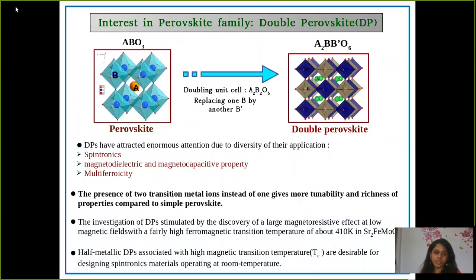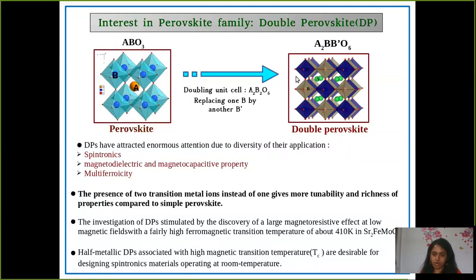As we all know, perovskite has the formula ABO3, where A is generally a rare earth or alkaline earth element, B is a transition metal, and the ideal structure is shown here, where B forms BO6 octahedra and the A cation sits in the void space. Now, if we double the unit cell, then it will be A2B2O6. If we replace one transition metal B by another transition metal B prime, then the formula will be A2BB'O6, which is the formula for a double perovskite.